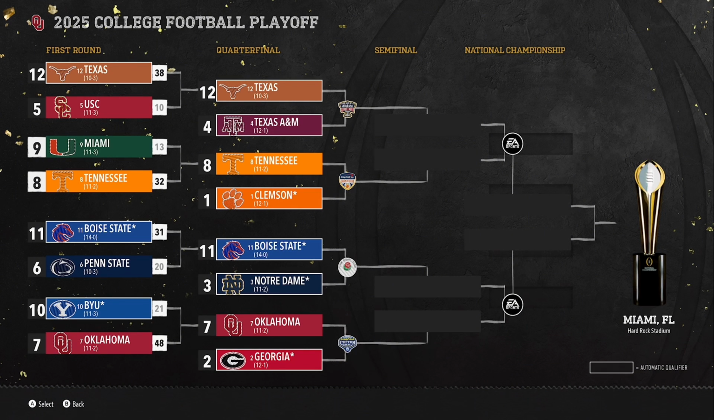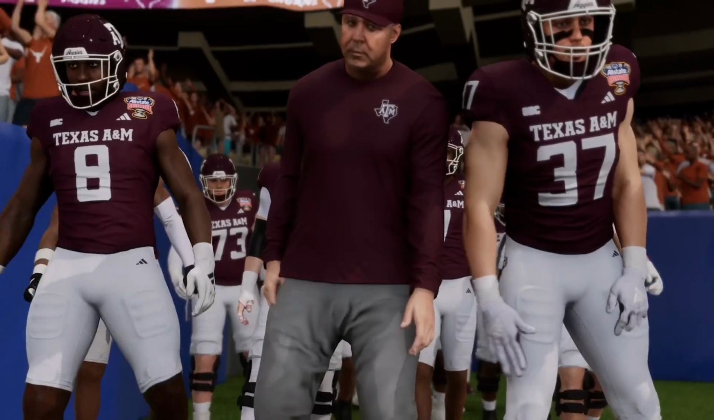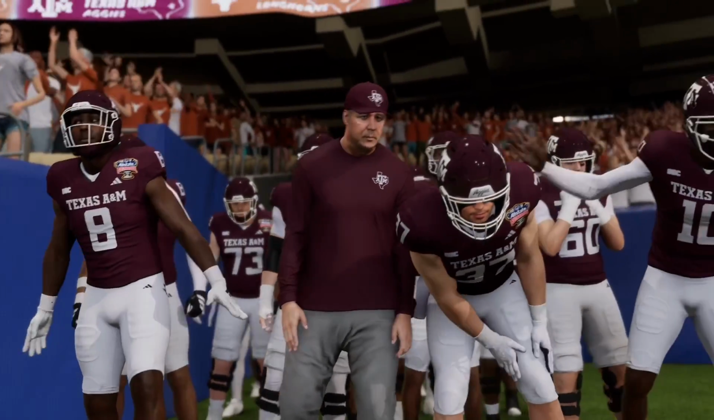Let's go. Also, got to give a little recap. Texas won over USC 38-10. USC won over Miami 32-13, and Boise State won over Penn State 31-20, and Oklahoma won over BYU 48-21. I started so hard on that, but we're just gonna ignore it. Now let's get into Texas versus Texas A&M. I know, I'll stop with the animation soon. Okay, we'll stop it when we get to the semifinals.